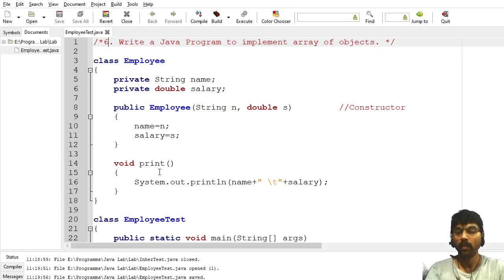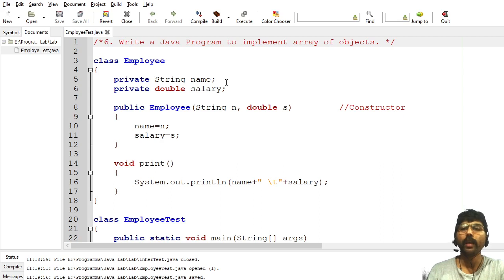Now, the Java Lab Experiment 6. Write a Java program, implement array of objects. In this case, we have to create an object array and demo how to use that object array in my program. For that, I have created a class called employee.